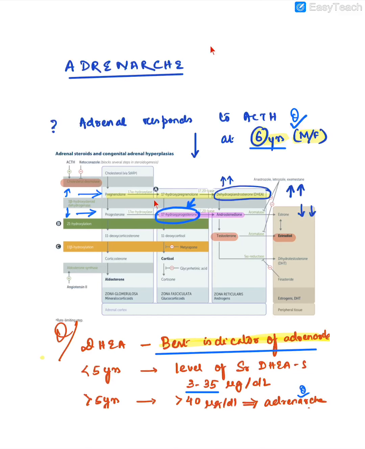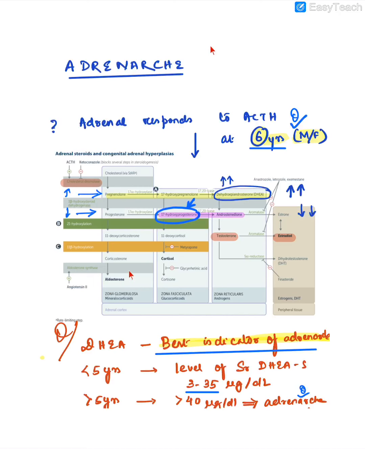Progesterone and 17-hydroxyprogesterone are converted to 11-deoxycorticosterone and 11-deoxycortisol by the enzyme 21-hydroxylase. 11-deoxycorticosterone and 11-deoxycortisol under the action of the enzyme 11-beta hydroxylase are converted to corticosterone and cortisol respectively. This corticosterone now by the enzyme aldosterone synthase changes to aldosterone.